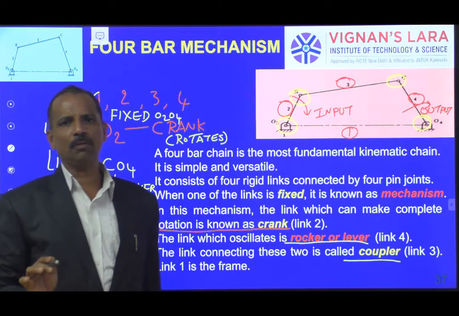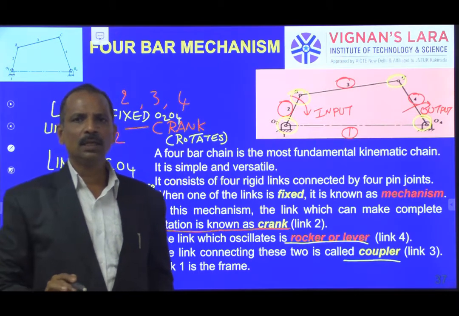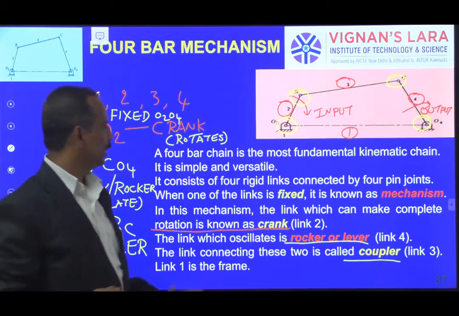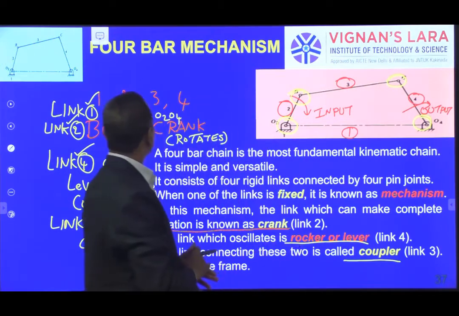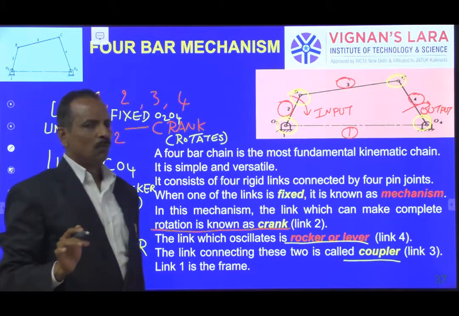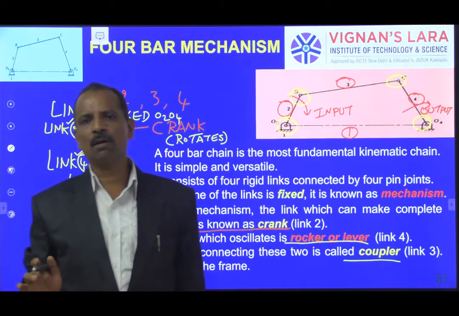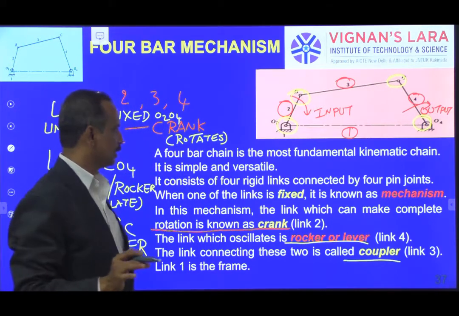All are turning pairs: 4 turning pairs, 4 kinematic links, and one of the links is fixed. In this case I have taken link 1 as fixed. So this is a simple 4-bar mechanism, the most fundamental and most versatile mechanism, used in many applications.